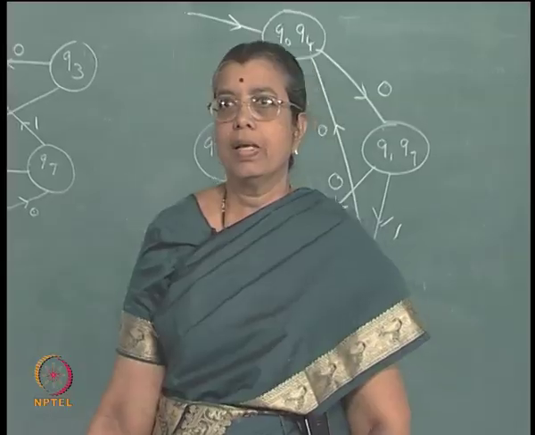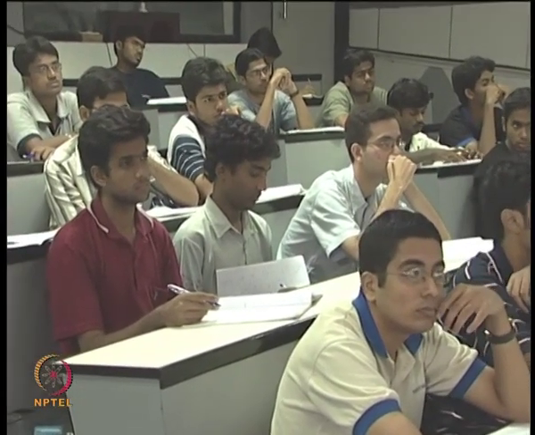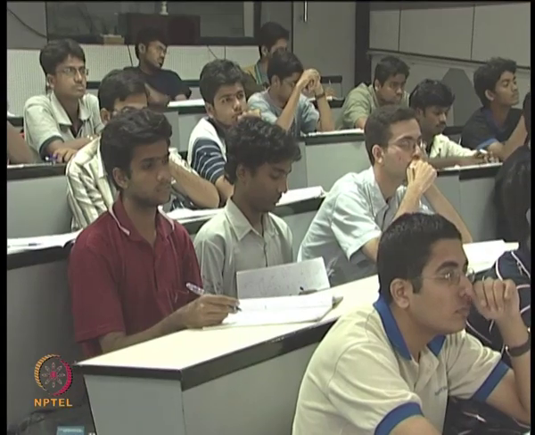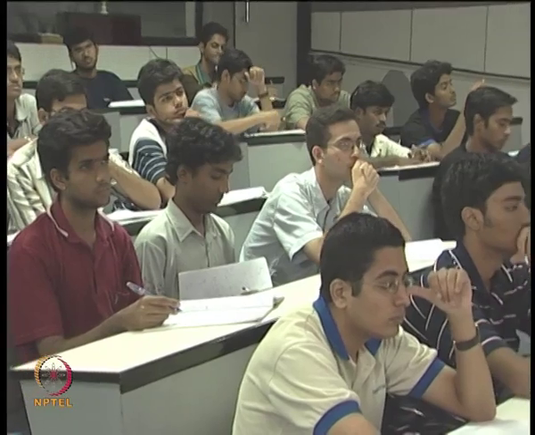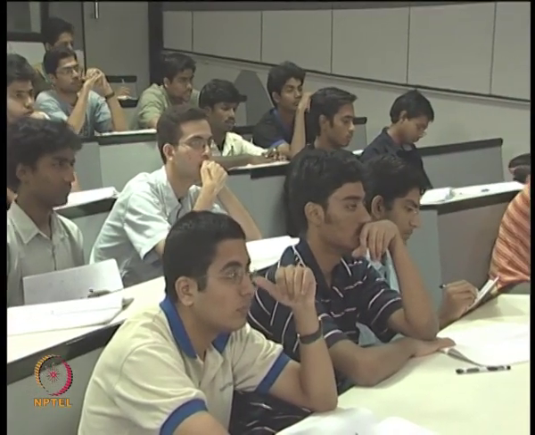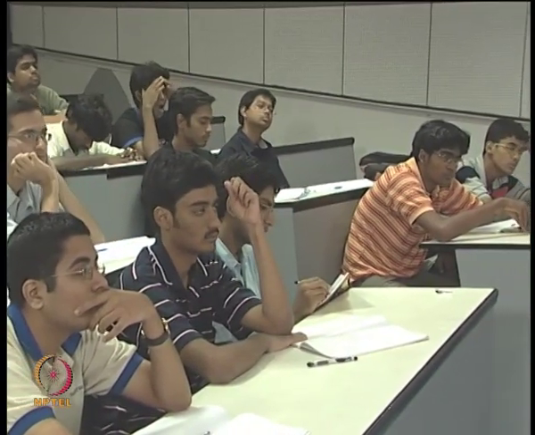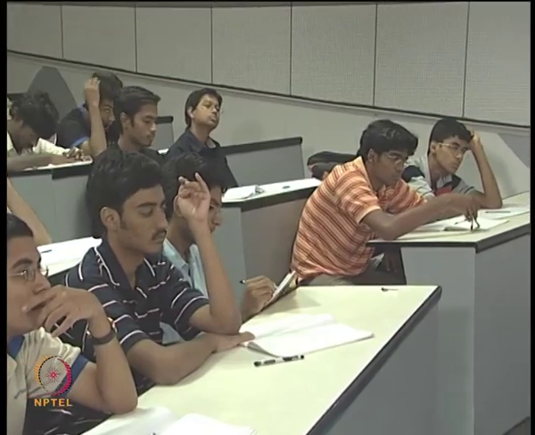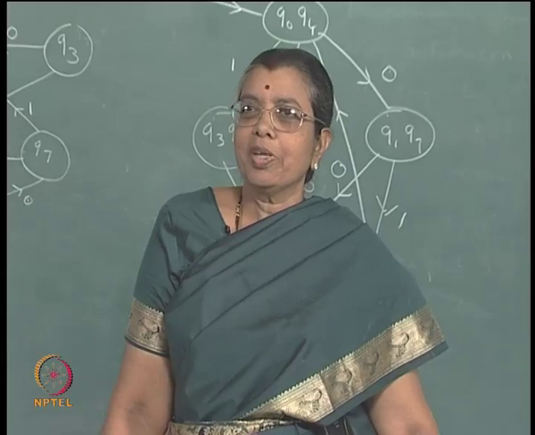Yes. State Q3 is not reachable from Q naught, that is correct. So, before you start the minimization procedure, you can remove the inaccessible states, but in this case Q3 merges with Q5, but Q5 is reachable. So, it does not create any problem. Starting from Q naught, Q3 will not be reached, but Q5 will be reached.